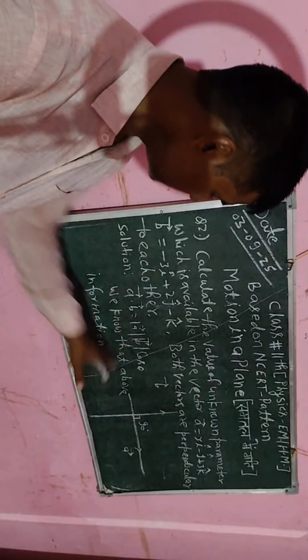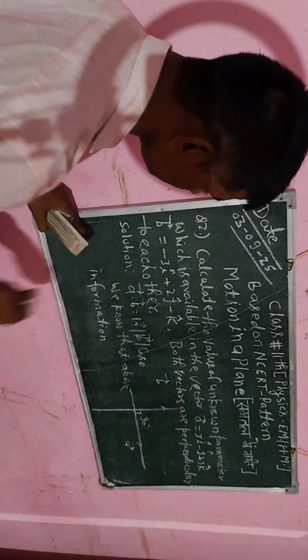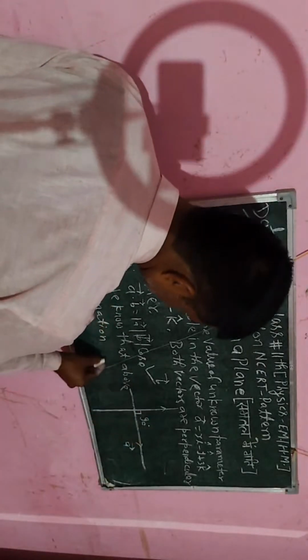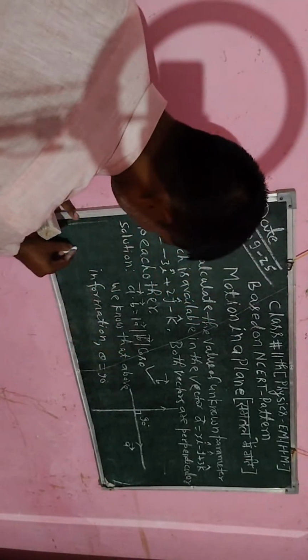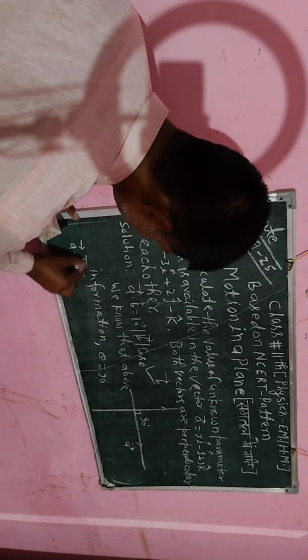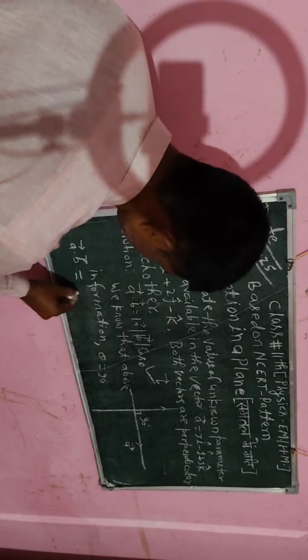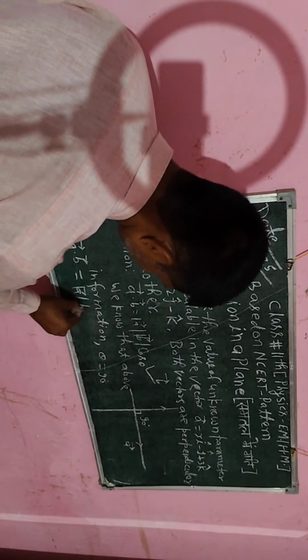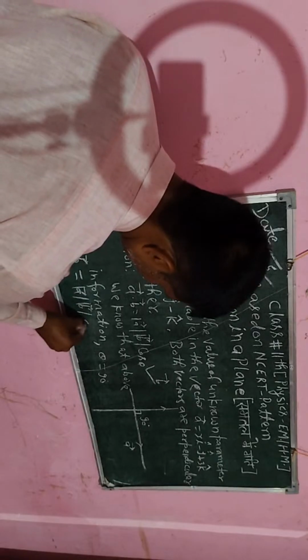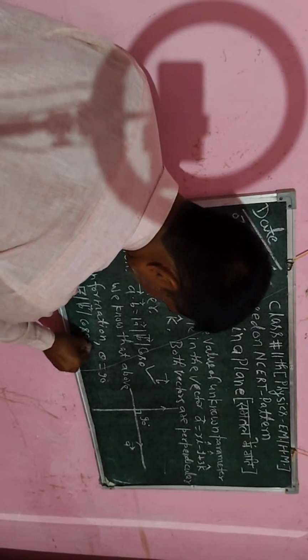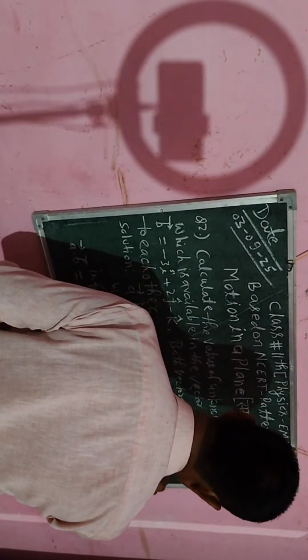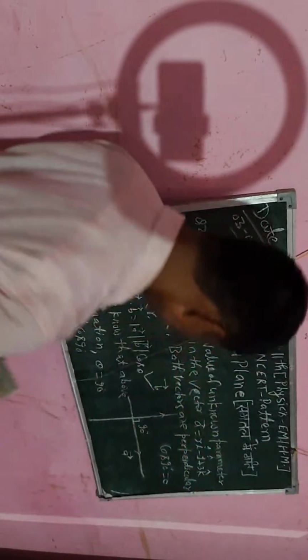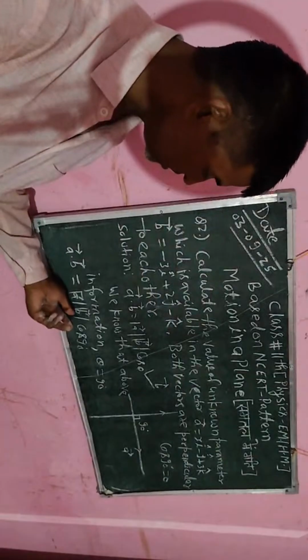We will note the above information. The angle is 90 degrees, theta is 90 degrees, that will be given in the question. So A dot B is equal to magnitude of vector A and magnitude of vector B into cos 90. Cos 90 has the value 0. If I multiply something with 0, that will be 0.